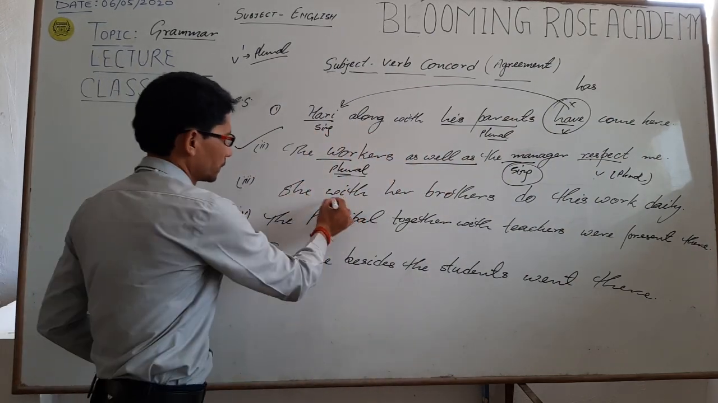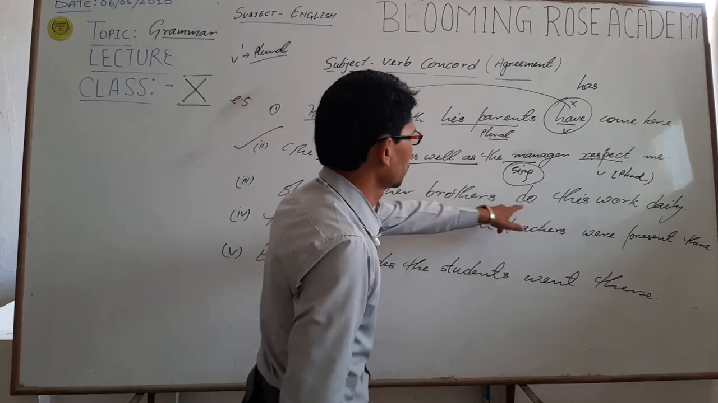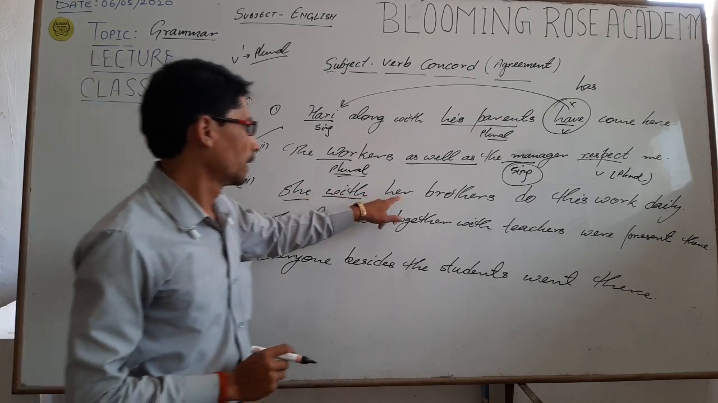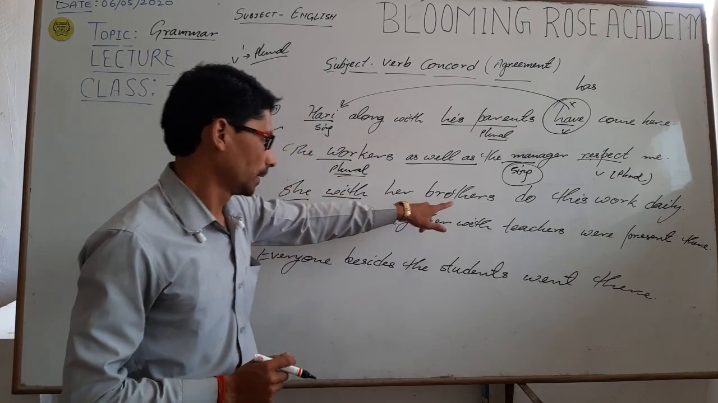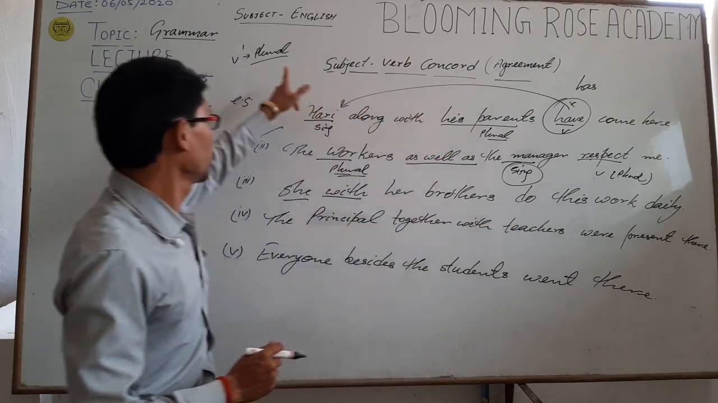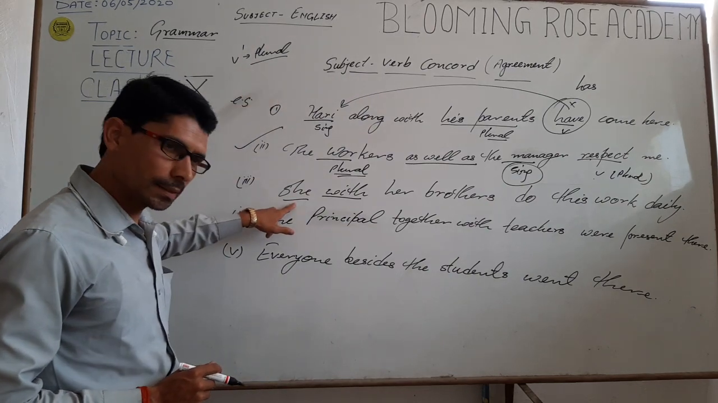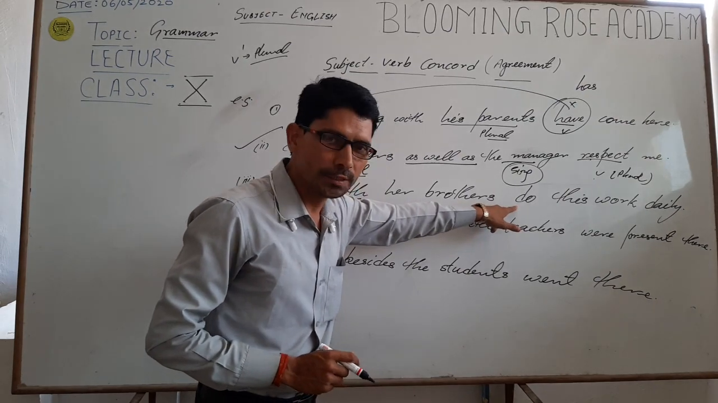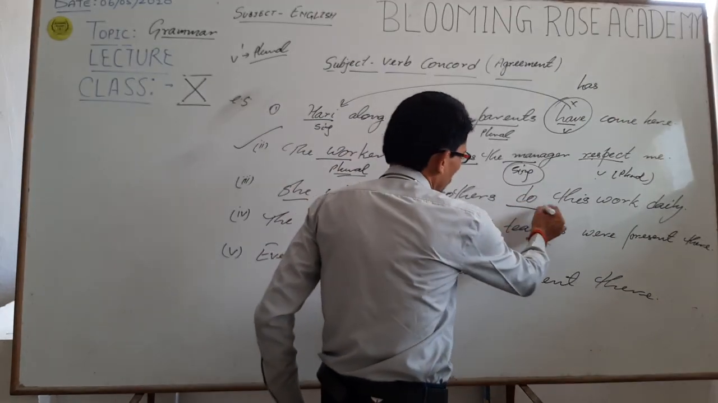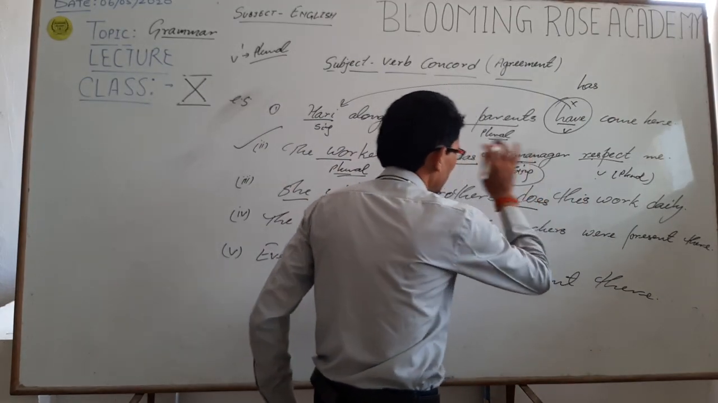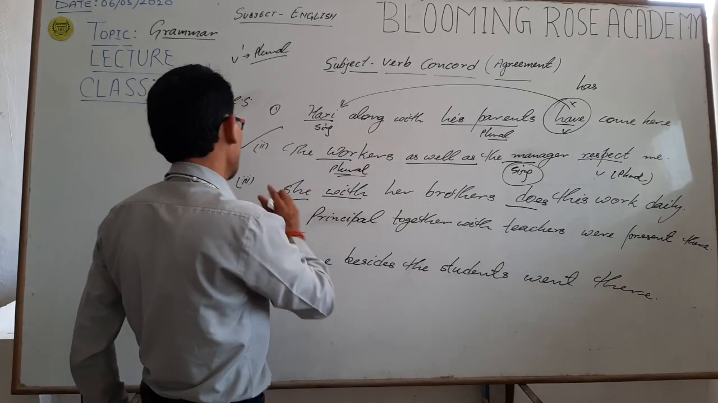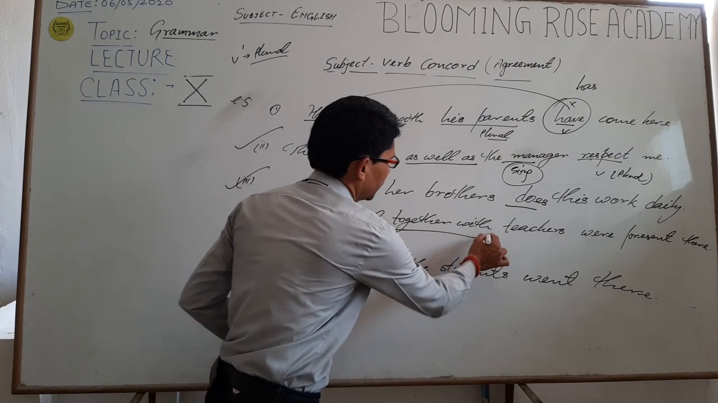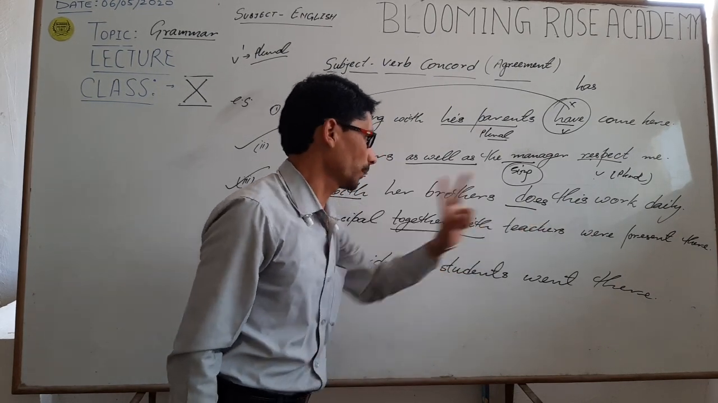"She with her brothers do this work." In this sentence, she is a singular subject, her brothers is a plural subject. The verb is already plural. Since the subject of this sentence is singular, the verb should also be singular. So "do" is wrong over here and the correct will be "does".